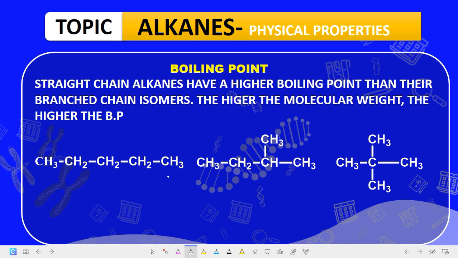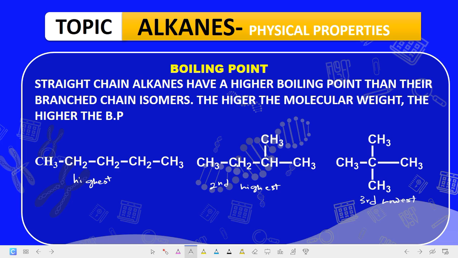Now let's look at these 3 compounds. Which of them do you think we have the highest? Now this is straight chain, so this one will have the highest boiling point. Now this one is a branching, but the branching is at just 1 carbon, so this one will have the second highest. And then finally this one has 2 branches. They are the same compound having 5 carbon. 1 2 3 4 5, 1 2 3 4 5, and then 1 2 3 4 5. This one is the second, this is the third, or the lowest. Okay, this is the lowest because it is more branched.